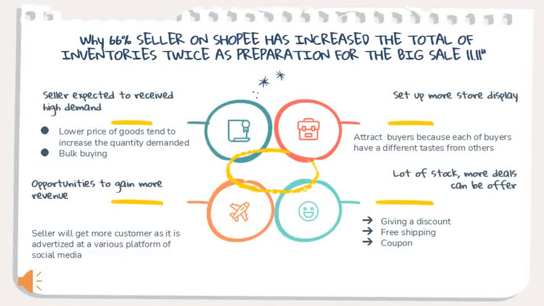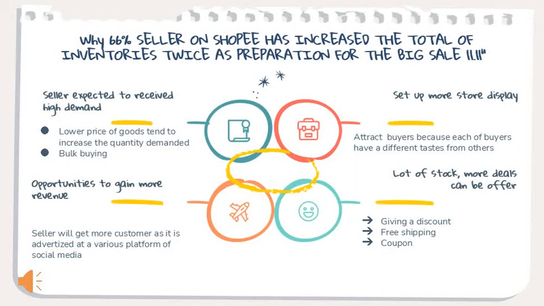At this time, we will discover the issue that I chose. 66% of sellers on Shopee have increased their total inventories twice for the big sale on 11/11. What do you think? Why would they increase their inventory during promotion? Here are some of my thoughts.